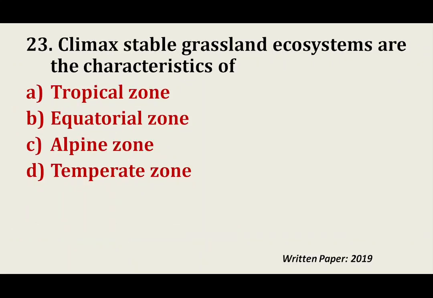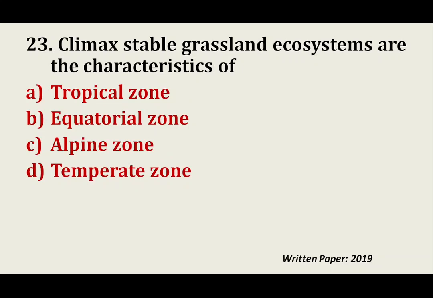Next question: Climax stable grassland ecosystems are the characteristics of which zone? Tropical zone? Here the question comes from ecological succession, the climax community, where we get the grassland ecosystem. As we know, in the tropical zone we get trees or woodland. In the equatorial zone also we have thick forest and woodland. In the alpine zone we have coniferous forest. What remains? Temperate zone.